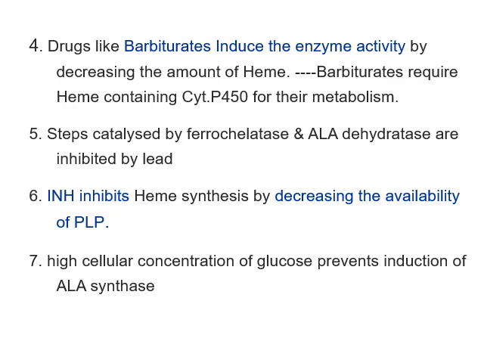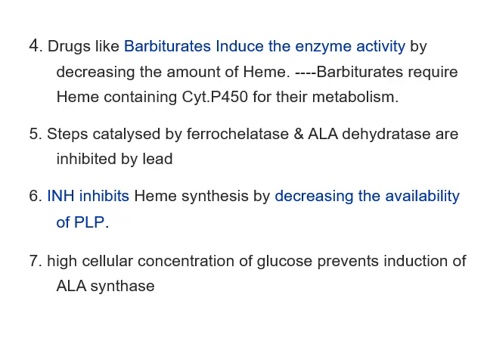Then the sixth point is another drug, isonicotinic acid hydrazide, INH, an antituberculous drug, which decreases the availability of pyridoxal phosphate. Remember, PLP is a coenzyme required for the ALA synthase enzyme. Without proper ALA synthase activity, heme biosynthesis does not occur.